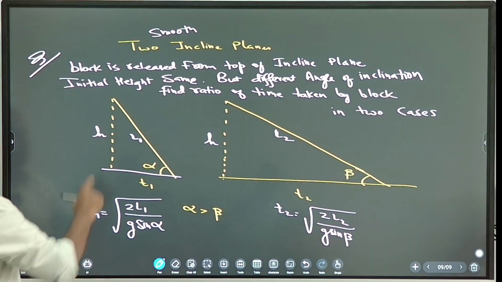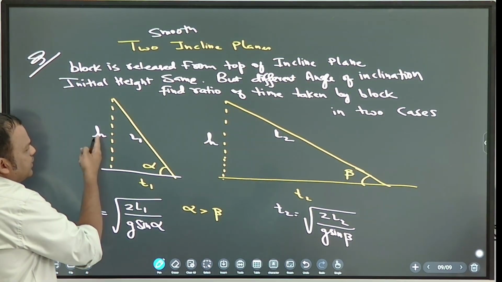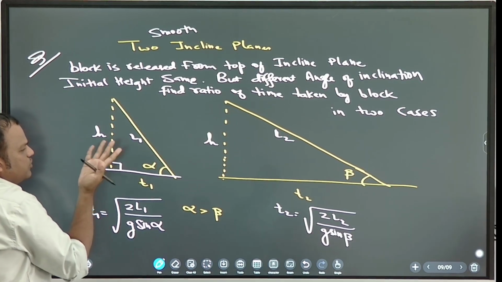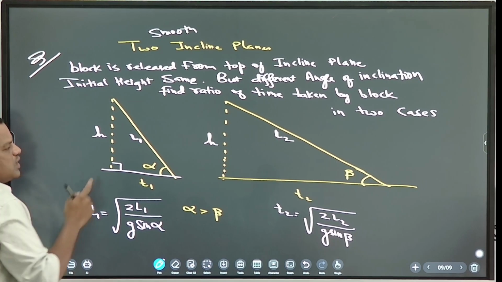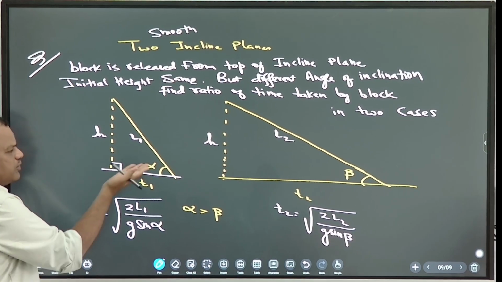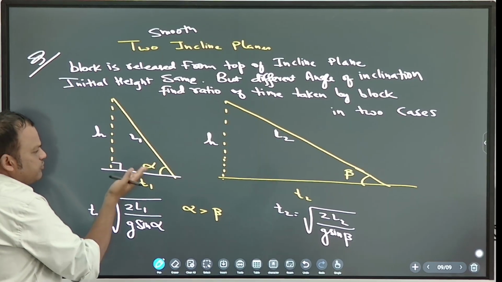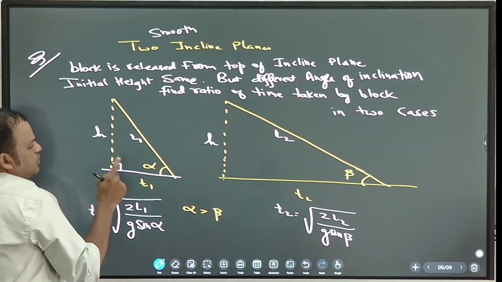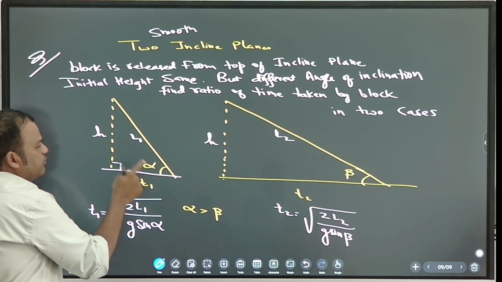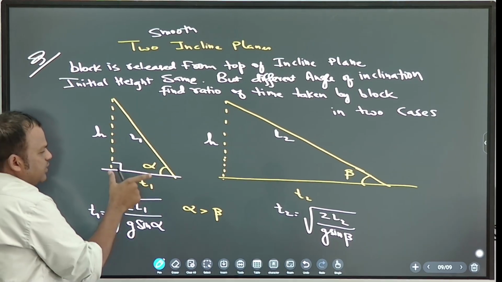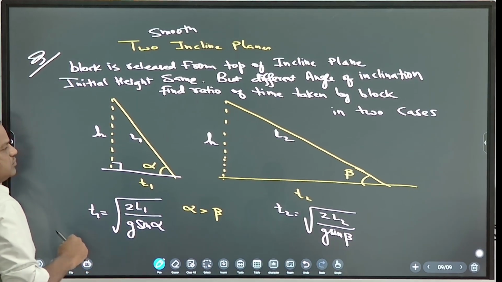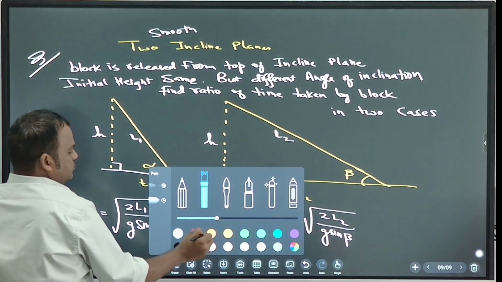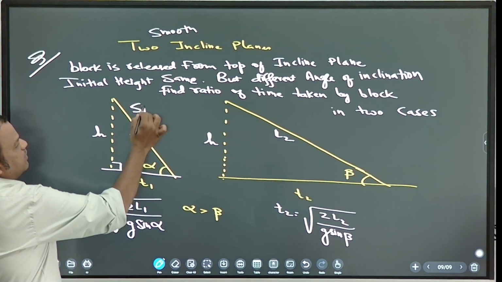Now calculate L1 in terms of H. So H and L1, how will you find the relation? Sin alpha, cos alpha, tan alpha, what do you use? Sin alpha is opposite by hypotenuse, cos alpha is adjacent by hypotenuse. So what is sin alpha here?